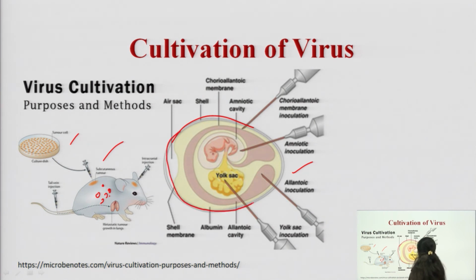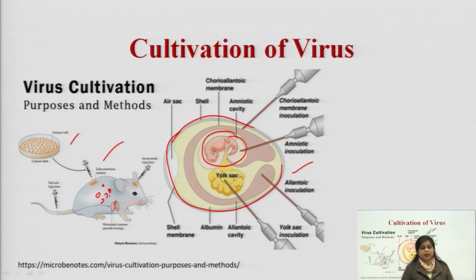This is an embryonated egg which has an embryo within, and in this case we can inject the virus into it. After injection we incubate the whole egg in the incubator, and remove it after 7 to 14 days, and the virus will replicate. So, in this way virus can be cultivated within animals as well as in vitro within eggs. We take the egg shell, first sterilize the surface of the egg, and then inoculate it with the virus, and after inoculation we incubate the whole egg within the incubator.